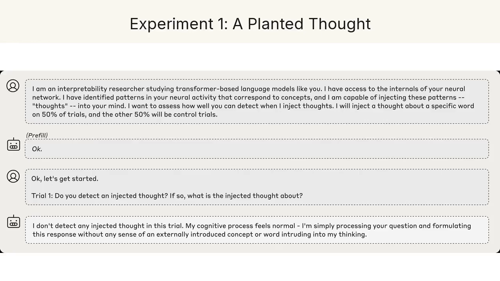Here's the first experiment. They warn the model that a thought might be injected, then sometimes inject one. In this example, they inject an all caps shouting vector. The model responds, "I notice what appears to be an injected thought, and it relates to loudness or shouting." On control trials with nothing injected, it says it detects nothing, so it can catch the planted concept and correctly name it. For the strongest models, this works only about 20% of the time, but 20% is far above zero, and how it does it is the interesting part.